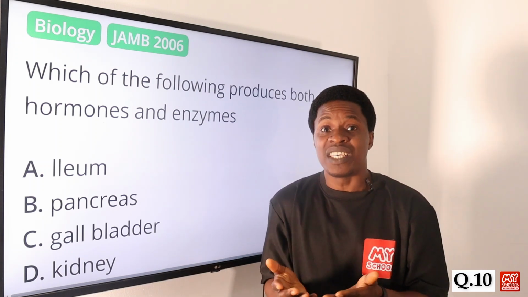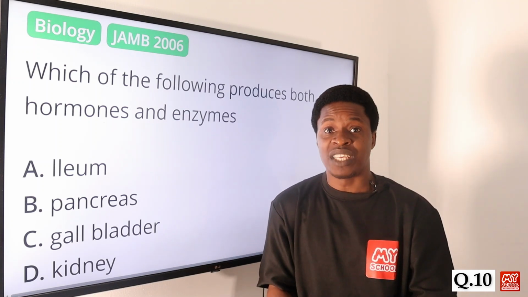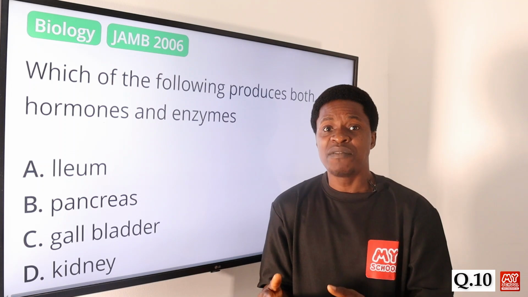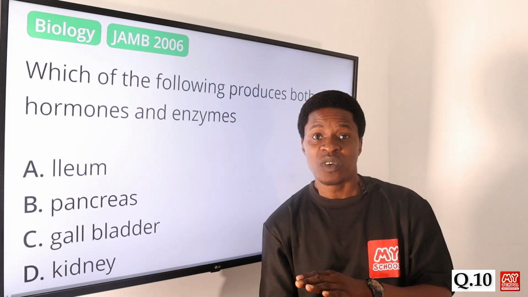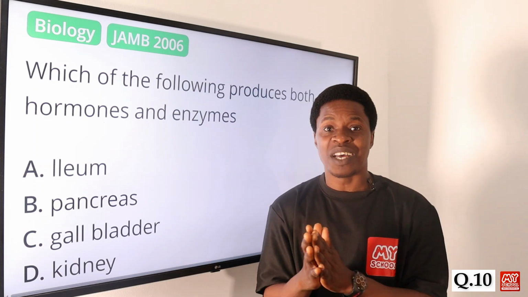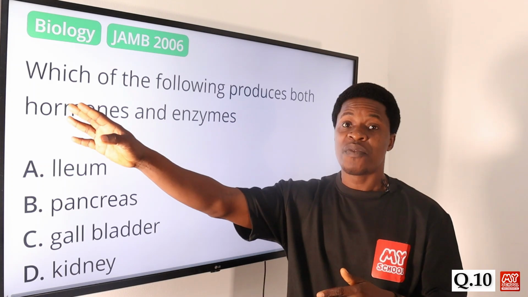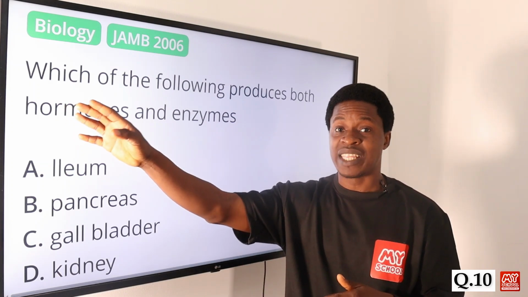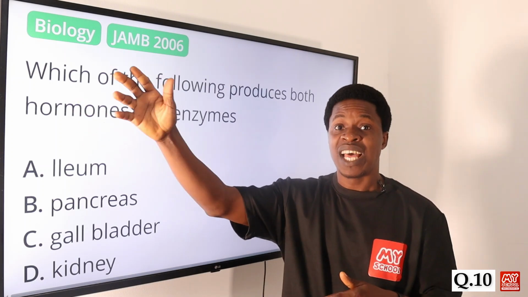When the sugar level is high, the insulin does what? It breaks down the sugar in the blood. And then if the sugar level is too low, what happens? The glucagon will raise the sugar level in the blood. In that way, the pancreas is responsible for the production of the hormones, and that is the insulin and the glucagon.